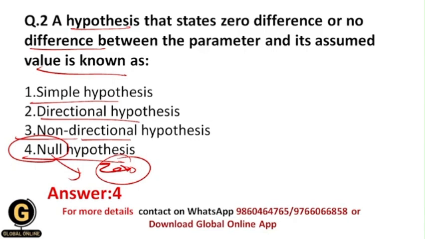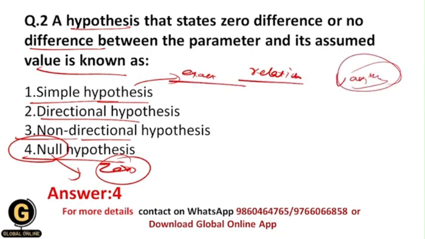Okay, what is simple hypothesis? Basically, simple hypothesis states the exact relationship between the variables. Whatever relationship is already there between the variables, the exact relationship is going to be stated by the simple hypothesis. Okay, now what is directional hypothesis?